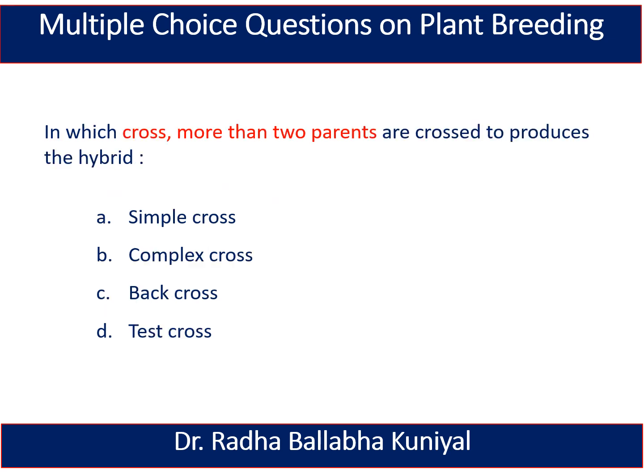The next one is, in which cross more than two parents are crossed to produce the hybrids? Simple cross, complex cross, back cross, or test cross? And here the right answer is complex cross. By complex cross, where we can cross more than two parents, we can produce the hybrids.